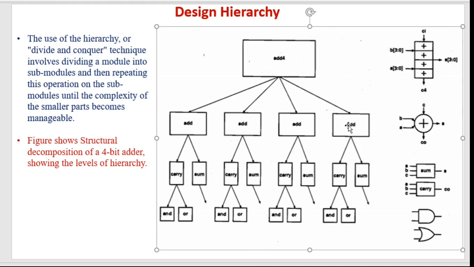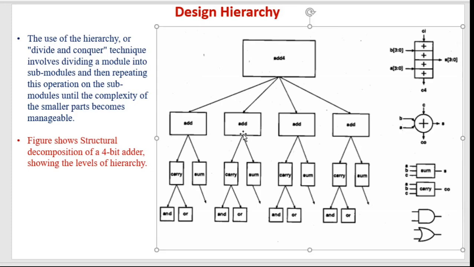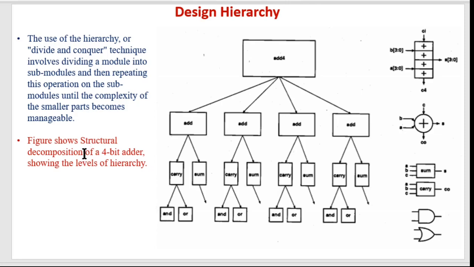Okay, now at this level, each of these single bit adders can be represented by this 1-bit adder: A 1 bit, B 1 bit, carry in, sum, and C out. Then there is a sum block that will contain some gates, and a carry block that will contain some gates; sum will produce S, and carry out will produce C out. Basically the idea is to divide a complex design into smaller designs, start designing from the smaller modules, and then add those to get the final complex design. This figure shows the structural decomposition of a 4-bit adder, showing the levels of hierarchy.